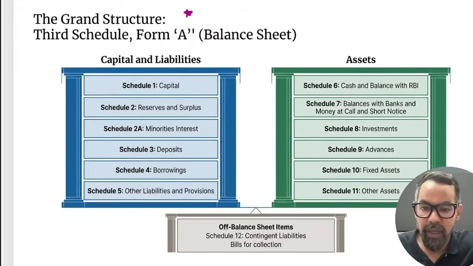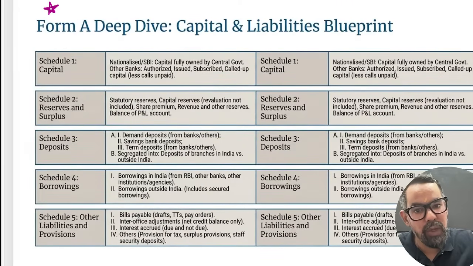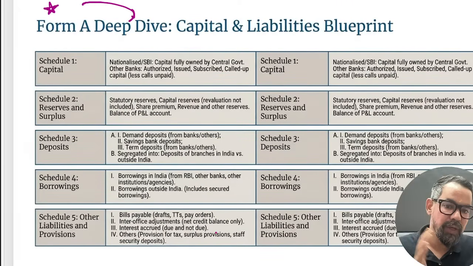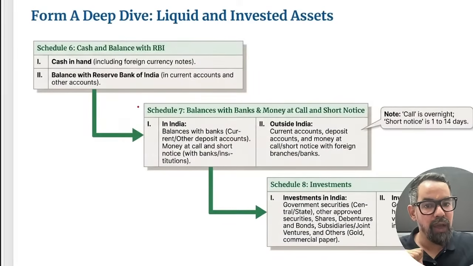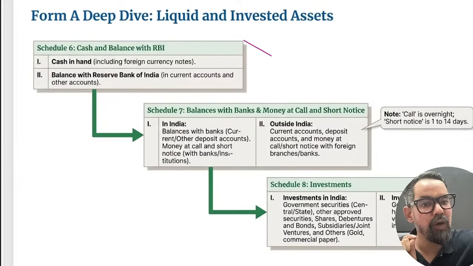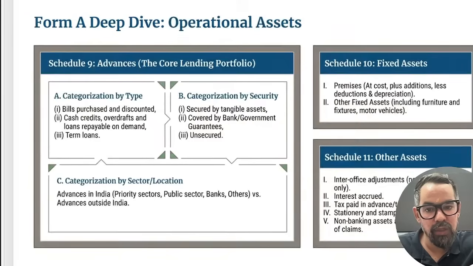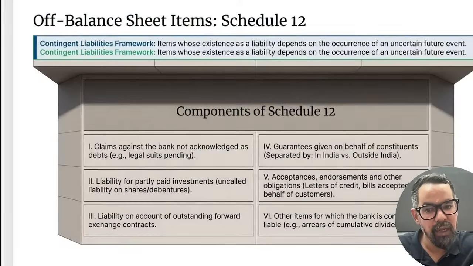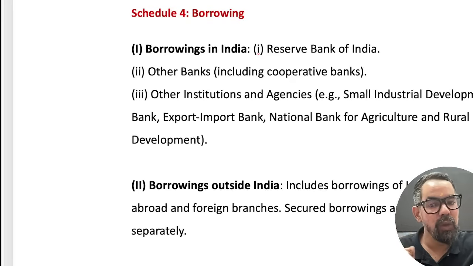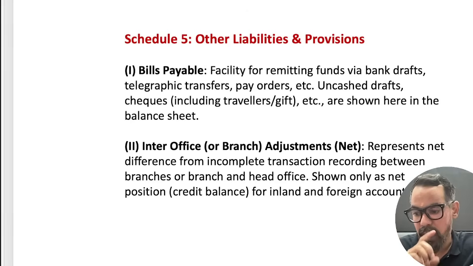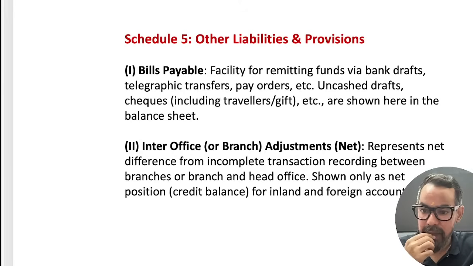What I have done, again what I've told you earlier also, is this is the summary sheet, all the 12 schedules which are summarized in this particular format. So I'll request everyone to go through this one. Again the detailing of this, schedule 6 to schedule 12, it should be 12 also, right? So this is 9, this is 12, and how it is in your book, this is the summary. So earlier also I told you please go through this at least once or twice. That will help you, right?